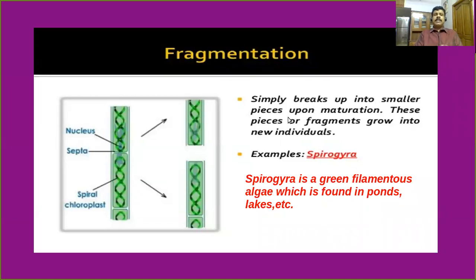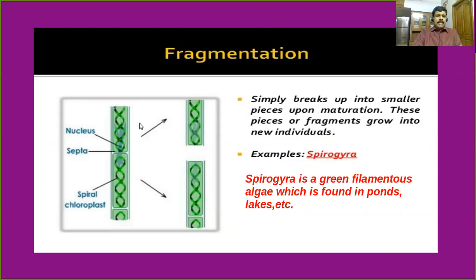Now let us discuss another important asexual reproduction. It is called fragmentation. This type of reproduction is commonly seen in multicellular organisms which have simple organization. This type of asexual reproduction is commonly seen in certain types of algae. Here you can see they simply break up into smaller pieces upon maturation.